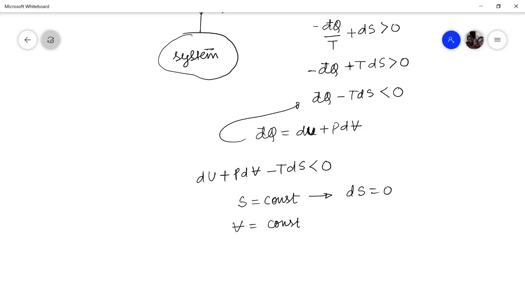That is isentropic. And at the same time, if volume is also kept constant, then the change in volume will also be 0. That is isochoric. So if you look at the equation, entropy change not allowed, volume change not allowed. So what happens? The internal energy change should be less than 0. So if there is a spontaneous process and the process is such that the entropy is not changing and the volume is also not changing, then for that spontaneous process the internal energy should always reduce.